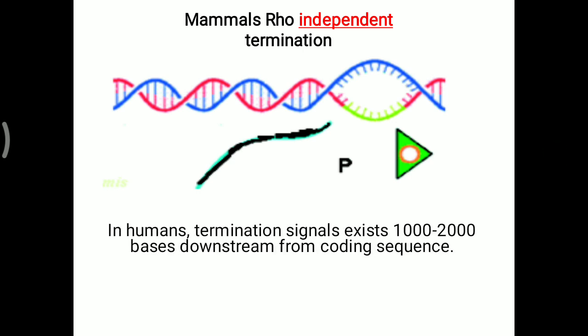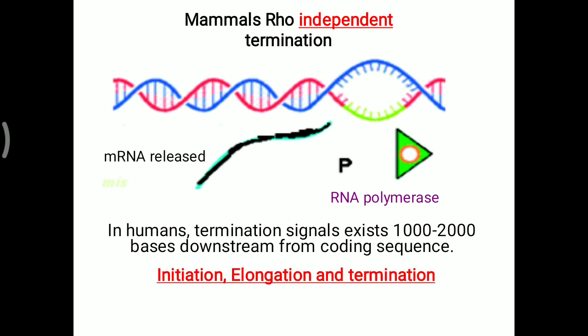In humans, termination signals exist 1000 to 2000 bases downstream from the coding sequence. So it is not right in the sequence of that mRNA transcription, but may be far away from the transcription site. Remember that sometimes rho independent termination also occurs in mammals. Once termination occurs, the mRNA and RNA polymerase are separated. The mRNA goes to the cytoplasm for protein formation, and the DNA molecule rewinds. That is all about initiation, elongation and termination of transcription.